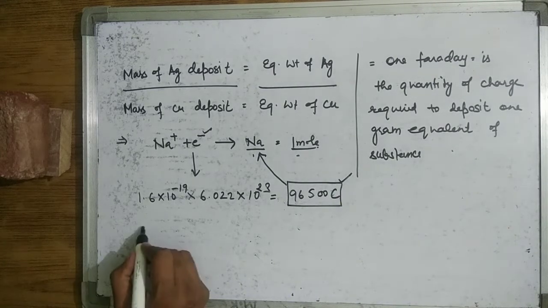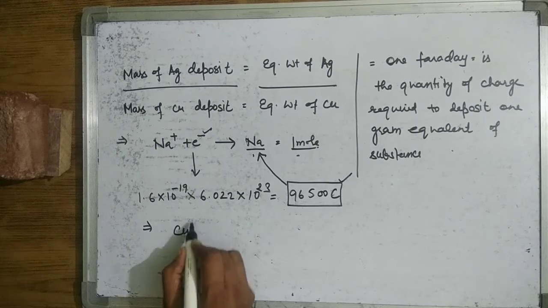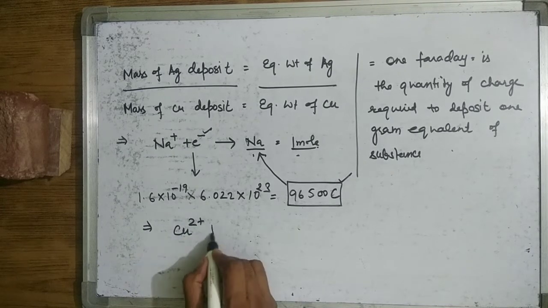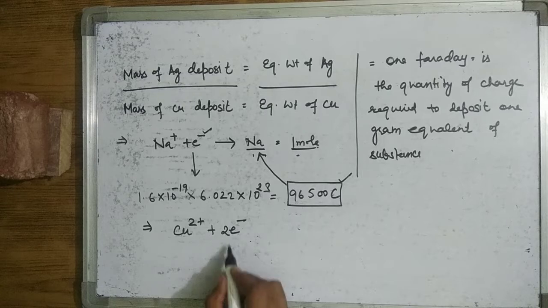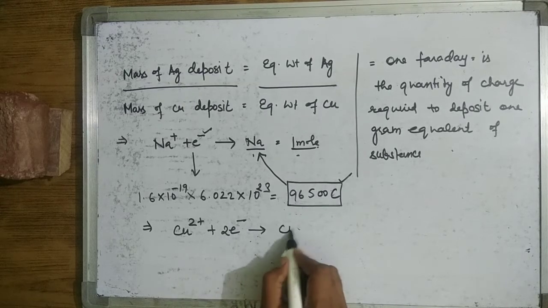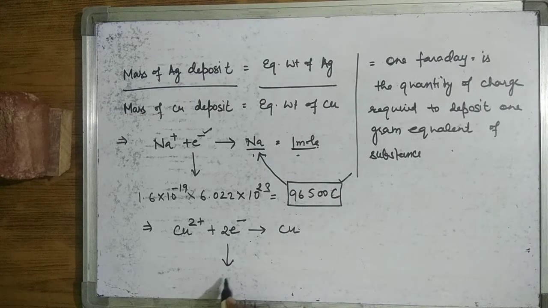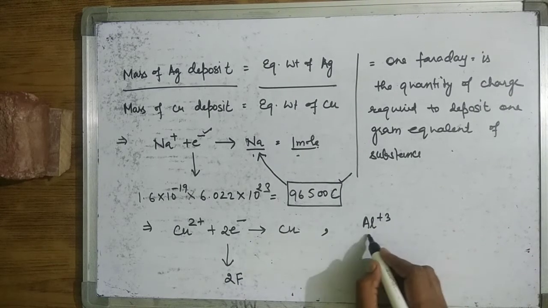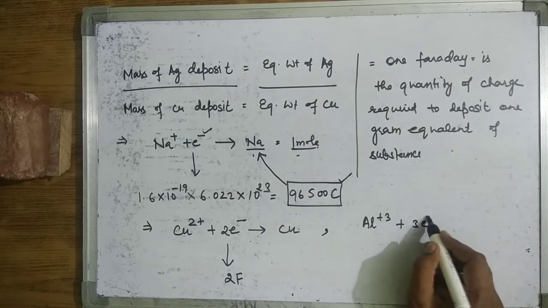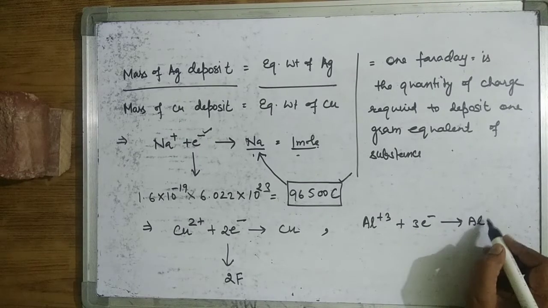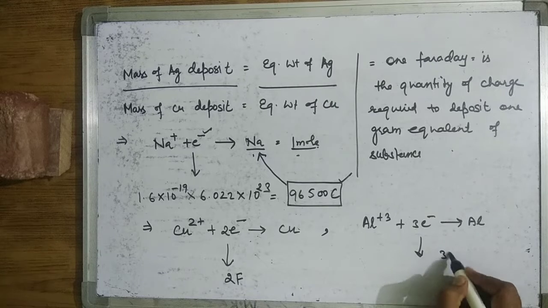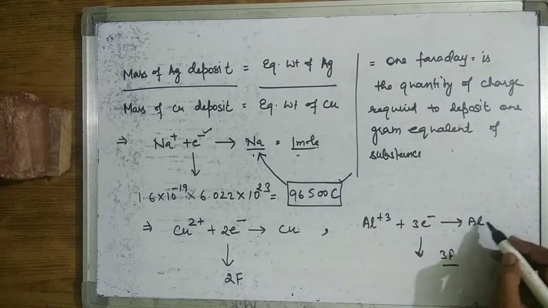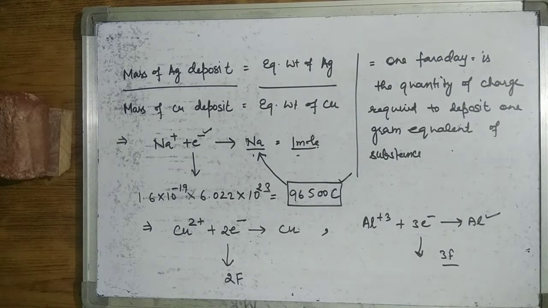Suppose we want to deposit copper. Copper has the charge 2 positive. It means 2 Faraday of electricity is required; 2 electrons are required, and these 2 electrons are equal to 2 Faraday. Just like if we want to deposit aluminium, aluminium has valency 3, so 3 electrons are required. It means 3 Faraday of charge is required to deposit 1 gram equivalent of the substance.